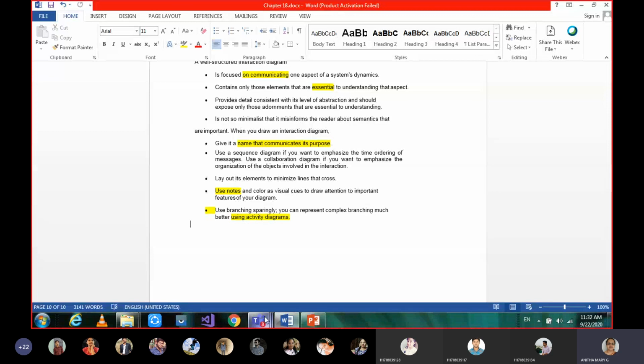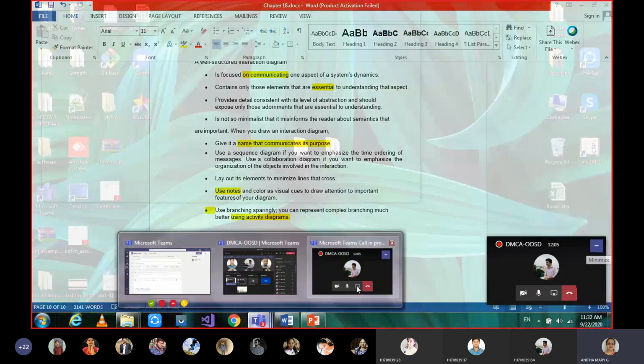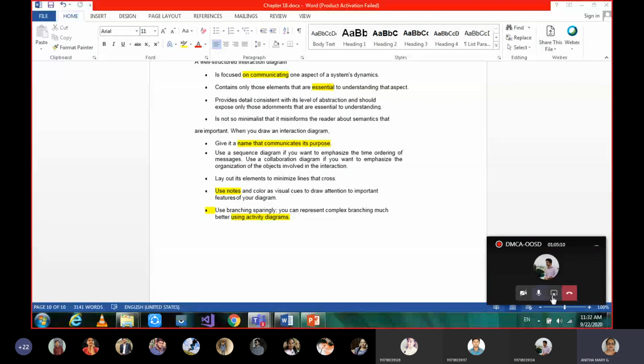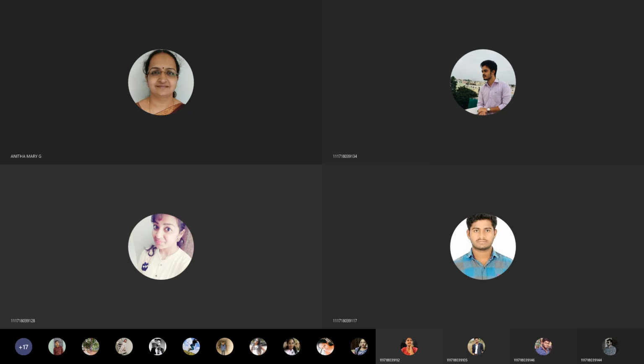Okay, so these are the topics I wanted to cover in today's class. So this is about interaction diagrams, and that is the main focus of sequence and collaboration.